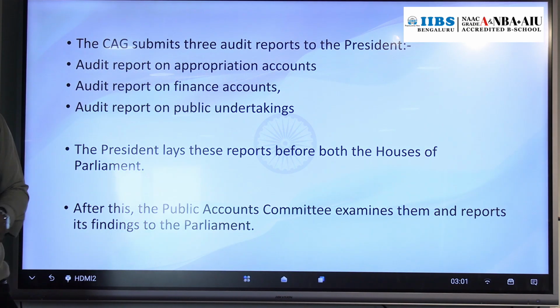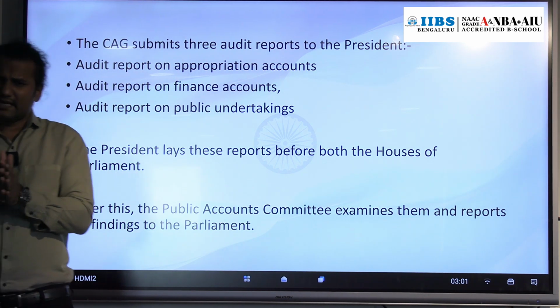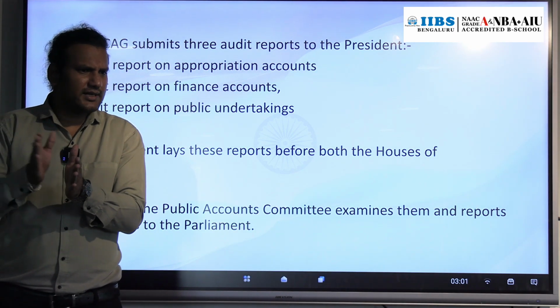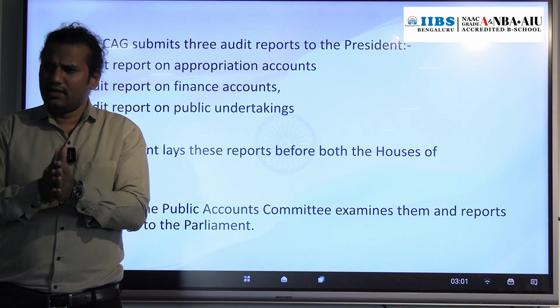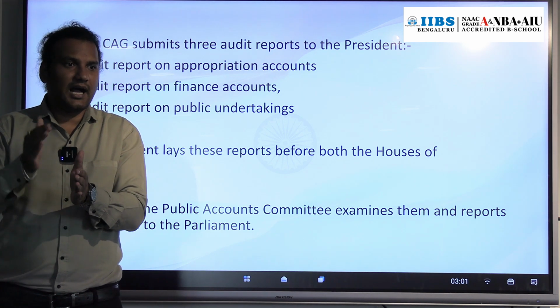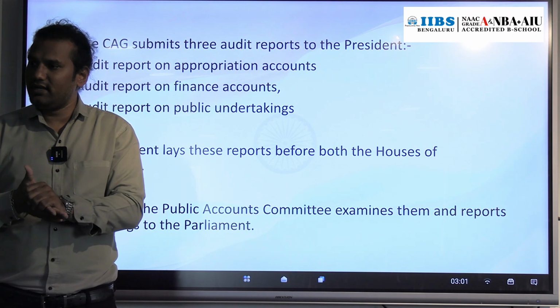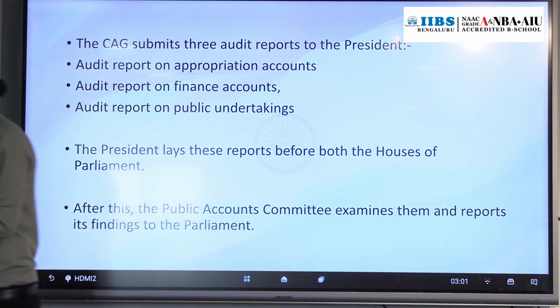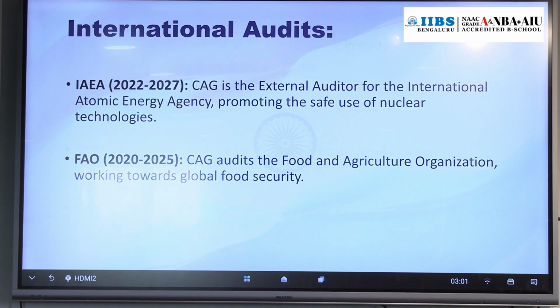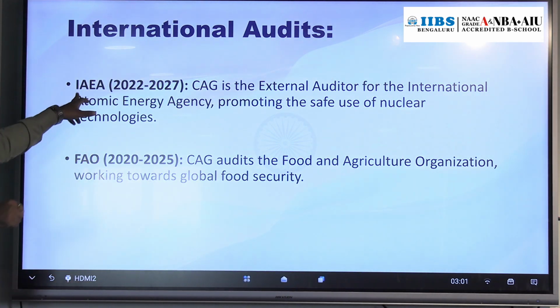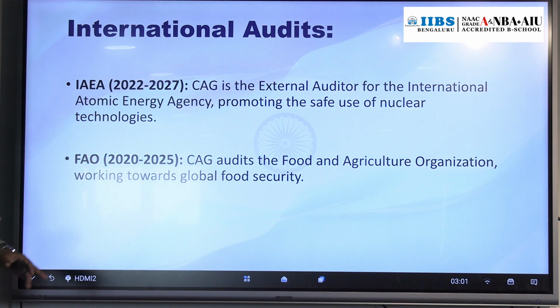Understood? Then apart from that, can CAG do the audit related to the Indian government and state governments only? Is there any possibility that our CAG can be an auditor for any international body? Yes, there is. CAG is also the external auditor for 2 international bodies. One is the International Atomic Energy Agency.